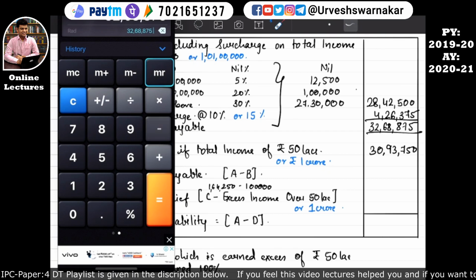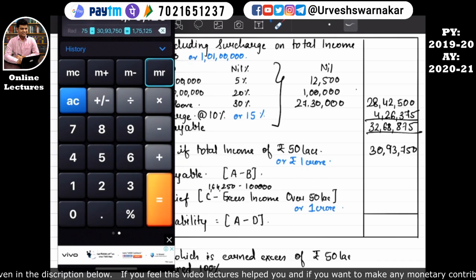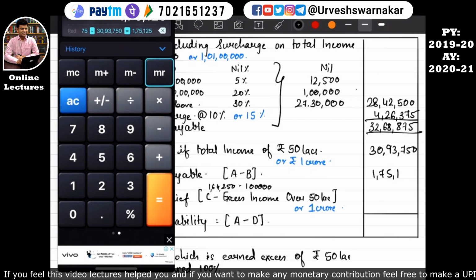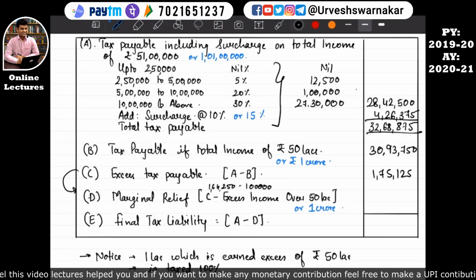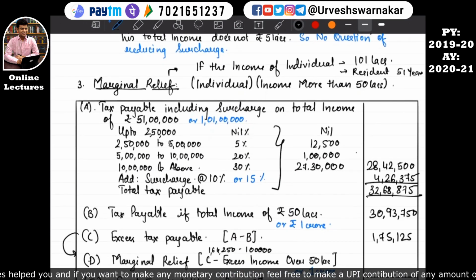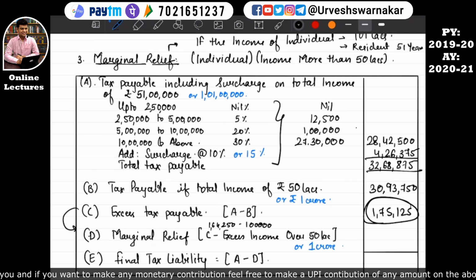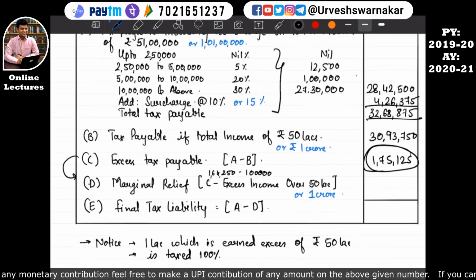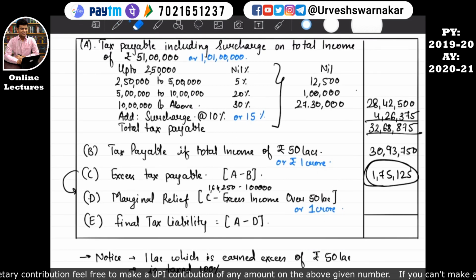32,68,875 minus 30,93,750. Okay, so 1,75,125. That means you can clearly see it. For earning 1 lakh extra over 1 crore, we have to pay an excess tax of 1,75,125. That is around 175% of tax on that particular 1 lakh rupees. So that is an injustice on the SSC. That's why we are getting marginal relief.